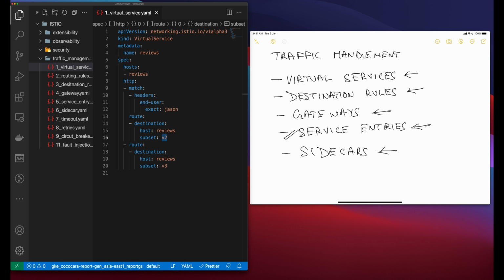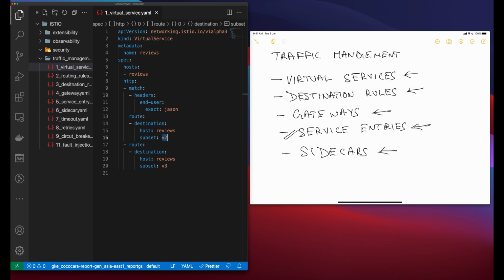Now let's talk a little bit about routing rule precedence. Routing rules are evaluated in sequential order from top to bottom, right? With the first rule in the virtual service definition being given the highest priority. In this case, you want anything that doesn't match the first routing rule to go to a default destination specified in the second rule.